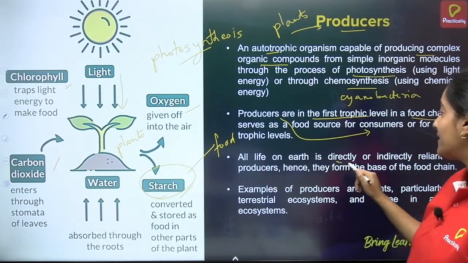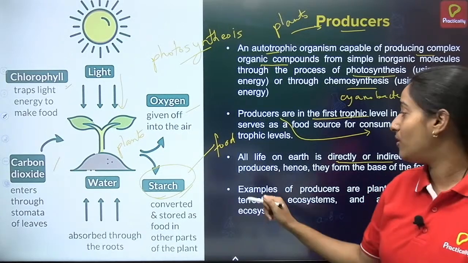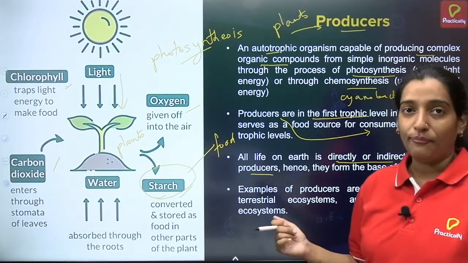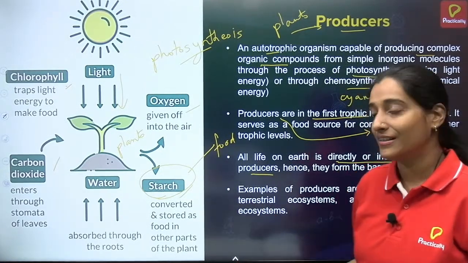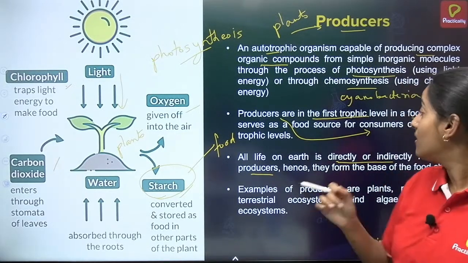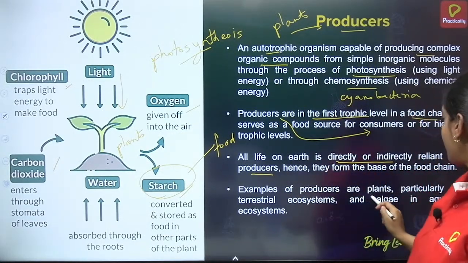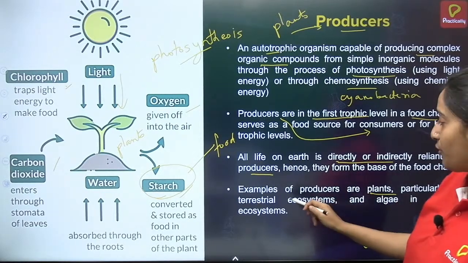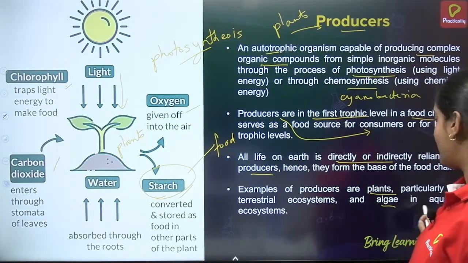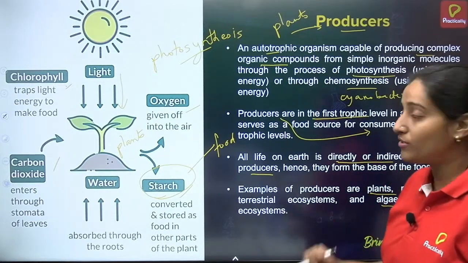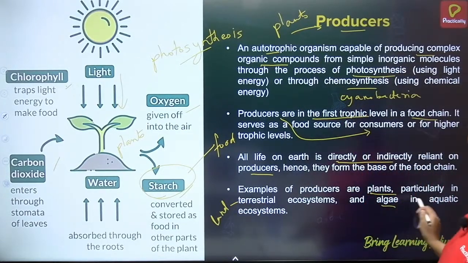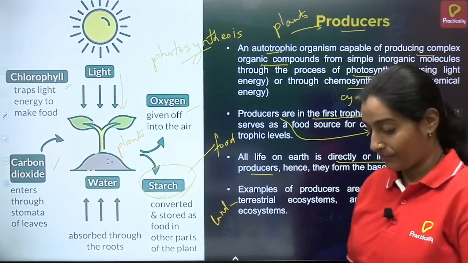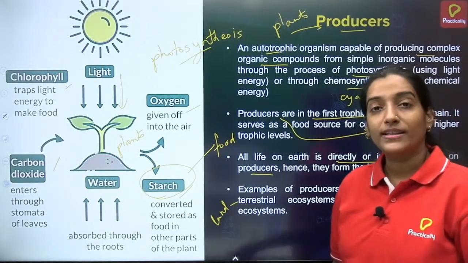So all life on earth is directly or indirectly reliant on producers. Isn't it? If plants are not producing food, how can animals consume the plants and how can they survive? So plants are very essential as producers. Examples of producers are plants, then algae in the aquatic ecosystem, and plants usually in the terrestrial ecosystem. Terrestrial is the land ecosystem, correct? And aquatic is the water ecosystem. So, producers are present in both land and water.